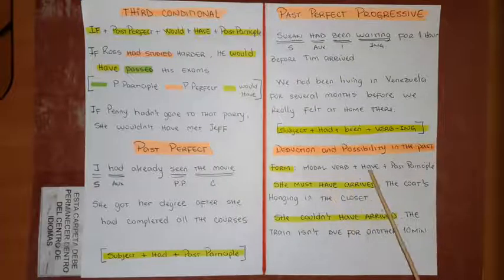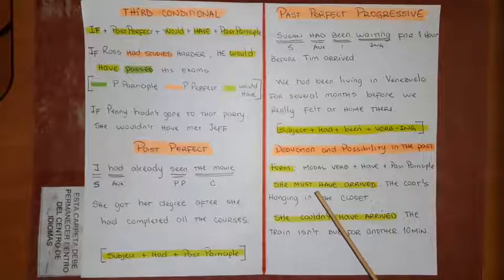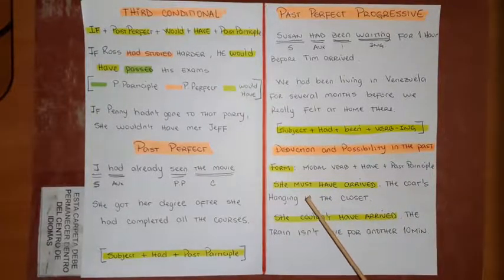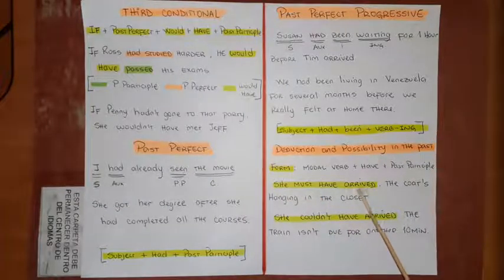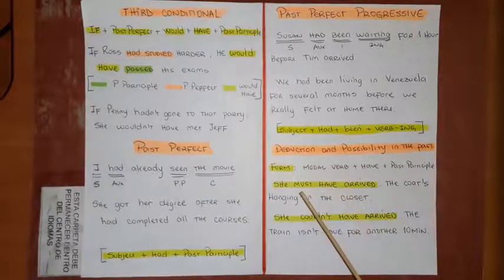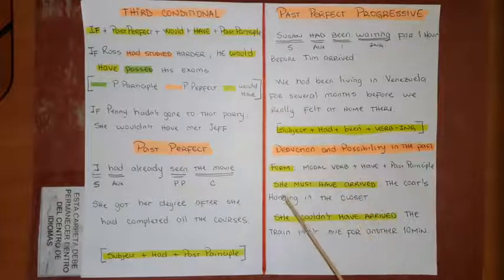In this case, I have, and I have the modal verb. Obviously, you can use must, you can use might, okay, may. So, she must have arrived. Ella debe haber llegado. O ella debió haber llegado, okay? In this case, I'm talking about something like a deduction, or maybe I'm talking about a possibility, but in the past, okay? Ella debió haber llegado. Ella debe haber llegado.